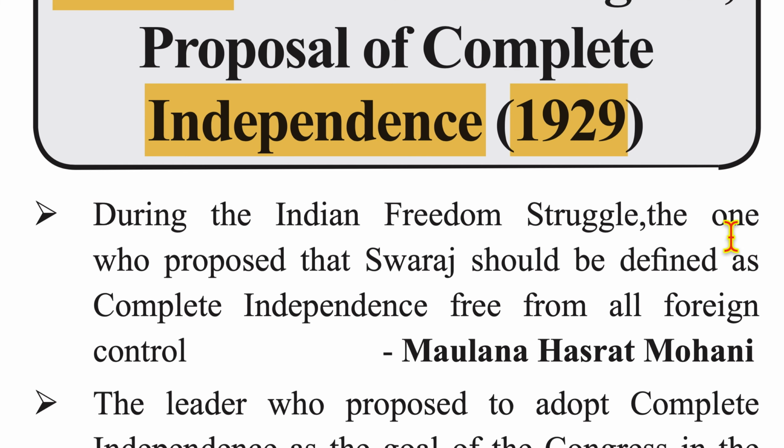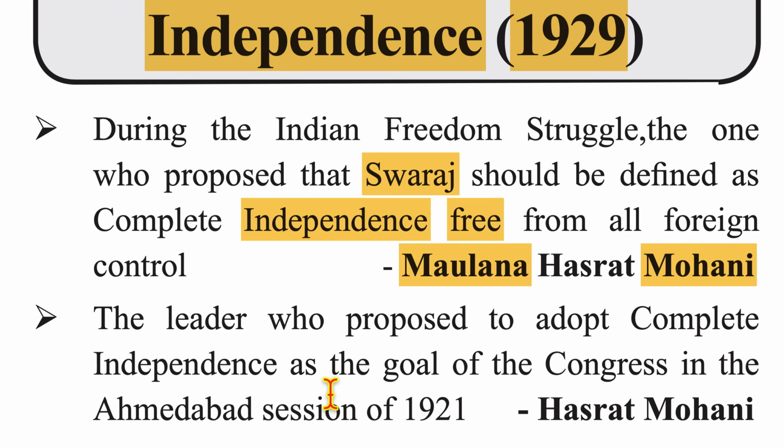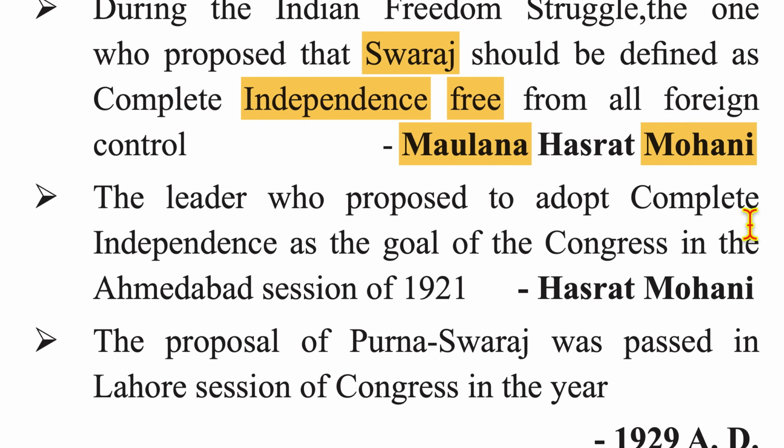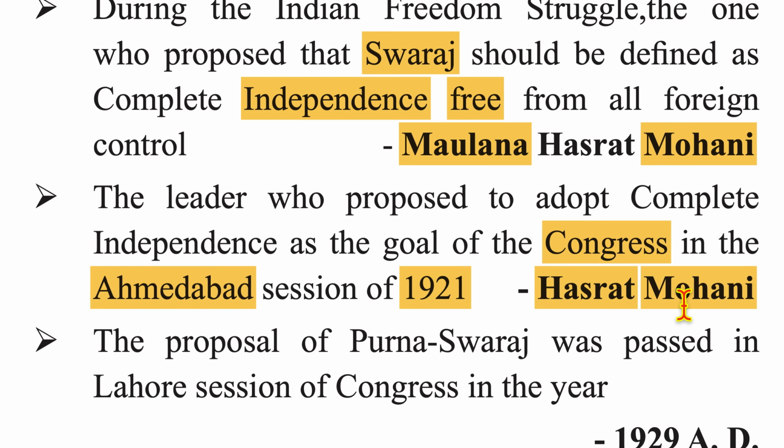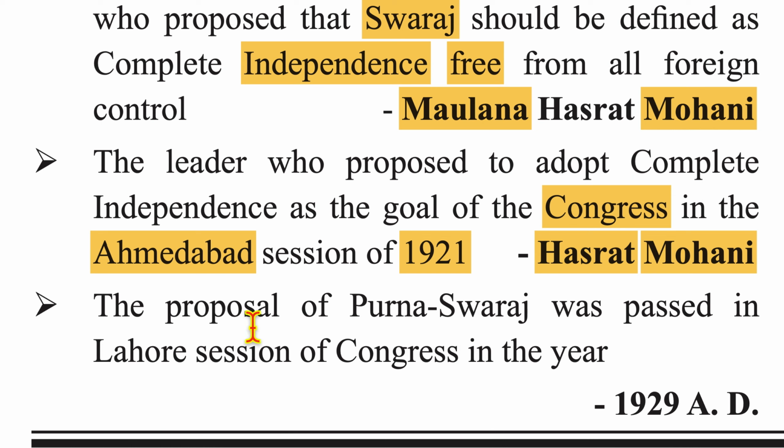During the Indian freedom struggle, the one who proposed that Swaraj should be defined as complete independence, free from all foreign control, was Maulana Hazrat Mohani. The leader who proposed to adopt complete independence as goal of Congress in Ahmedabad session of 1921 was Maulana Hazrat Mohani. The resolution of Purna Swaraj was passed in Lahore session of Congress in the year 1929.